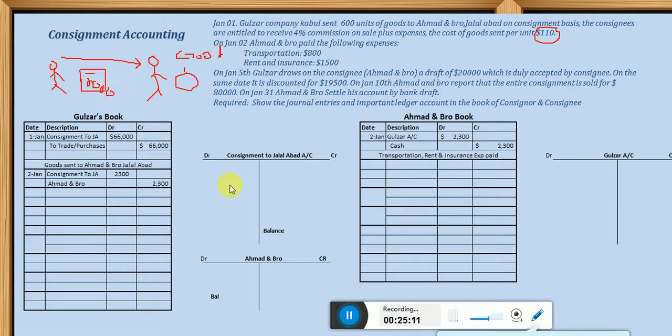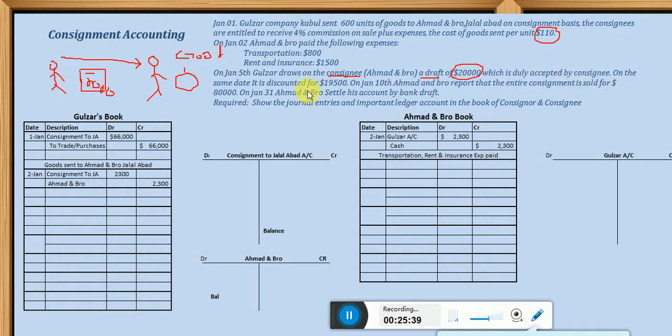Now, what is in this question? On the fifth, Gulzar draws on the consignee, meaning he orders the consignee Ahmad and Bro, and what is drawn? A draft. In the draft, it is ordered that the consignee should pay this $20,000 at maturity to the holder, which is duly accepted by the consignee.